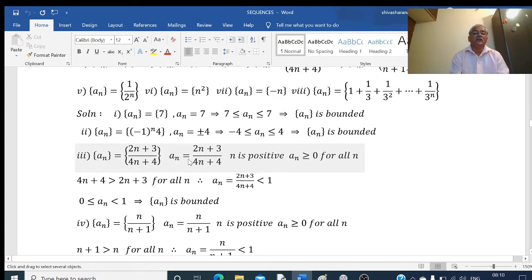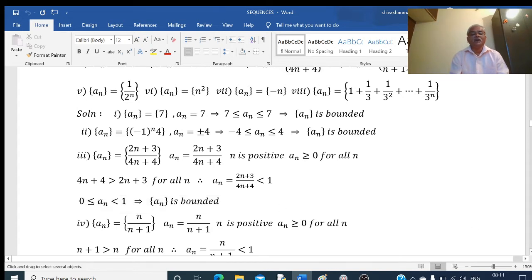We can observe that the numerator is 2n plus 3 and the denominator is 4n plus 4. Definitely the numerator is less than the denominator. If the numerator is less than the denominator, then the value of this is always less than 1. So an is less than 1. So my an is greater than or equal to 0 and an is less than 1. 1 is the upper bound, 0 is the lower bound. It is bounded above as well as bounded below. Therefore we say that this sequence is a bounded sequence.